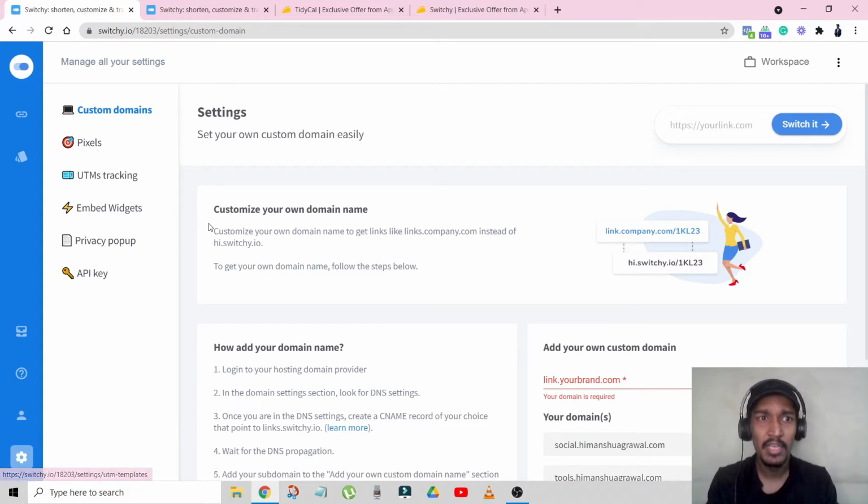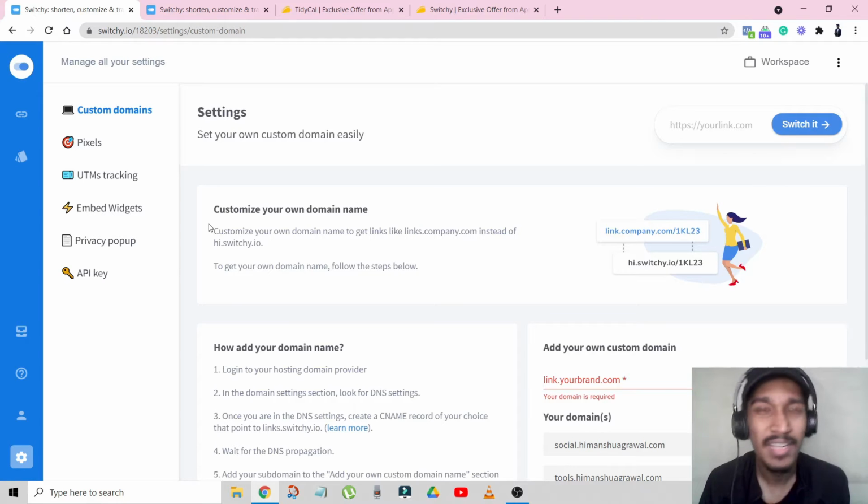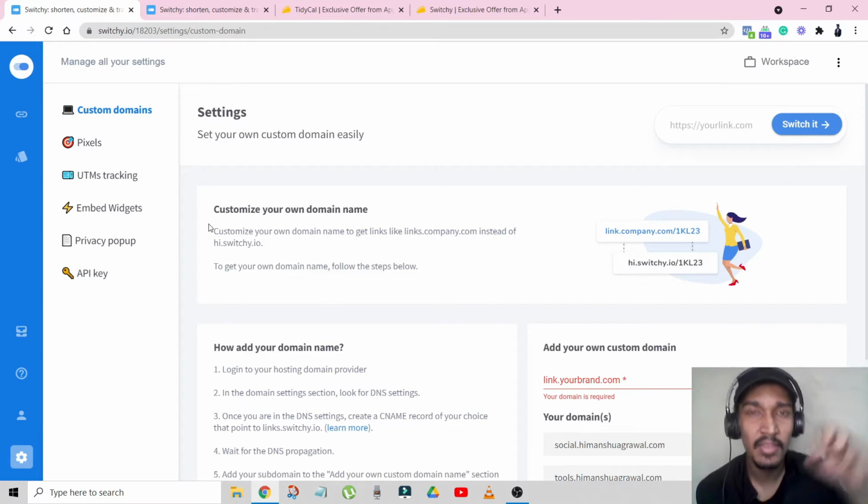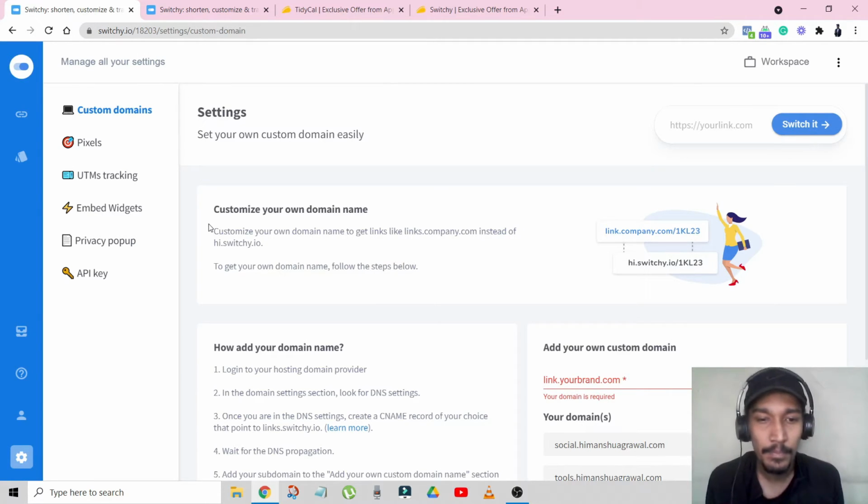Then comes pixel. You can literally add pixels to your link. So here comes the kicker part. Let's say you are running Facebook ads and you have a YouTube channel, and you want to track every person clicking the link in your description. Let's say you have a YouTube channel of 100,000 people, and those 100,000 people are clicking the link in your description, and you want to store them into pixel data so that you can retarget them later. Good idea. Now the problem is you need to set the pixel on the page itself, and due to which it would be tracked.